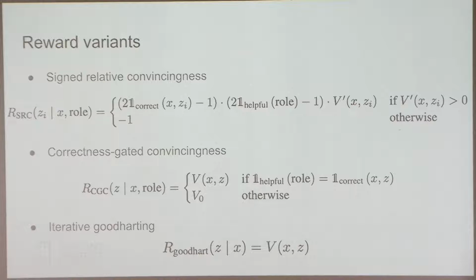And in the second version, it's more aligned with theory. So basically, if you are role aligned, you get V. Otherwise, you get a very negative score. And in the third version, we actually don't have the sneaky prover. So we just optimize one policy with respect to the verifier score. So you just try to maximize the score until your accuracy actually drops. So it's just more of an ablation.